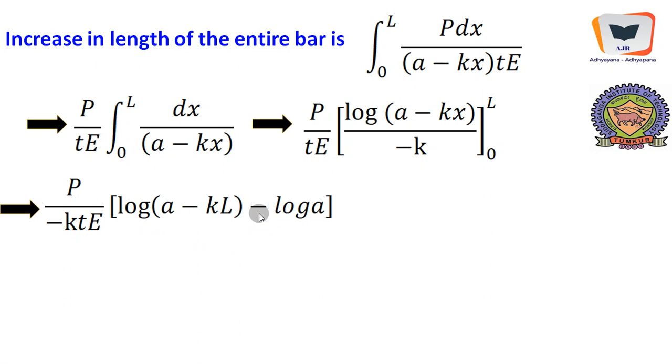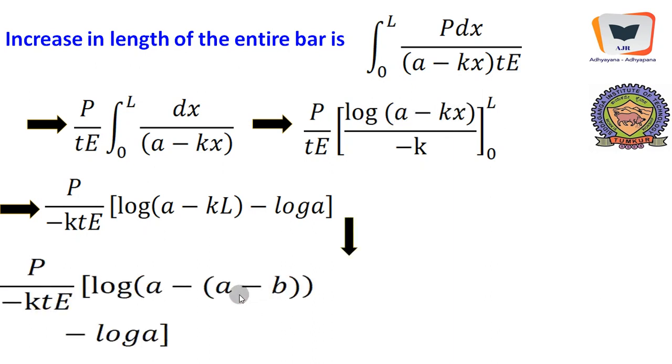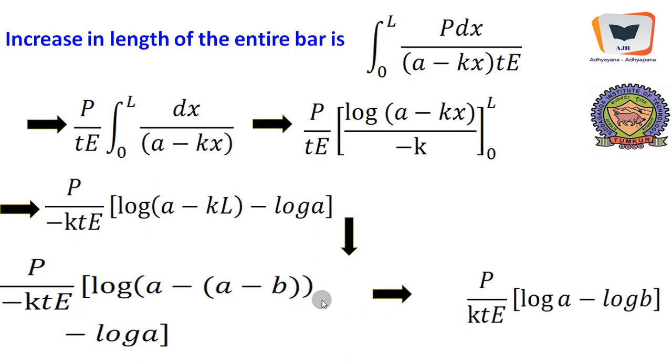Log A minus kL minus log A. When we apply 0, this will vanish, and we will be left with log A. Further simplification will give us P by kt, and we substitute for k the expression A minus B divided by L, and the L will get cancelled, and we will be left with log B minus log A. When we multiply with this minus, this will become log A minus log B.